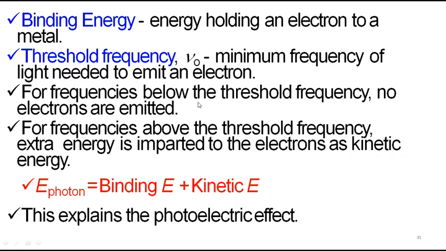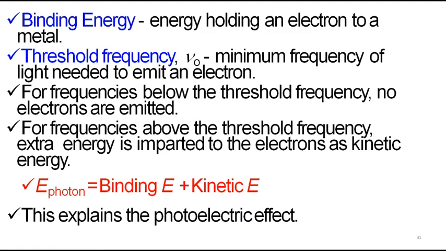So how should that radiation be? The binding energy. What is binding energy? The energy holding an electron to the metal is called the binding energy. The energy of the striking radiation should be more than this binding energy. Otherwise, the knocking out of the electron cannot happen.